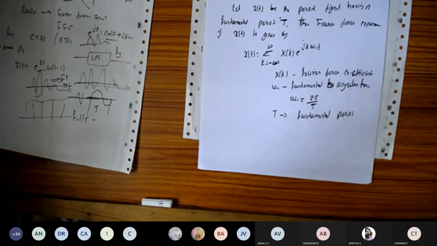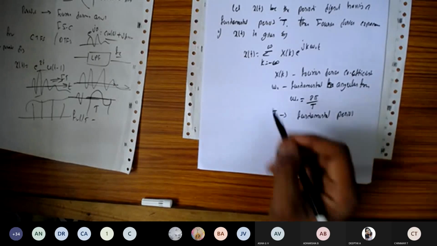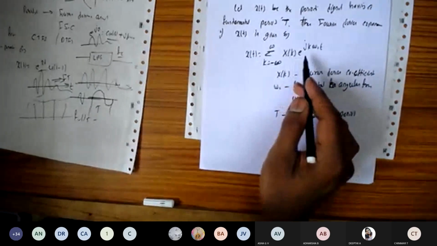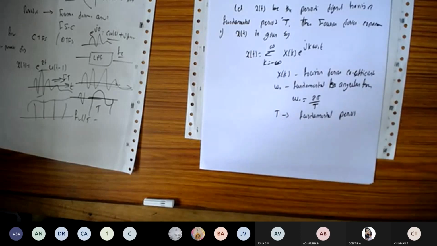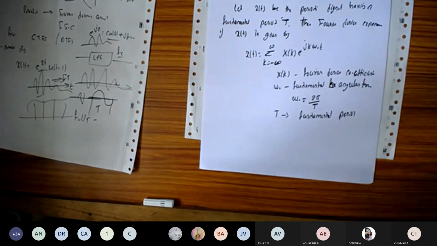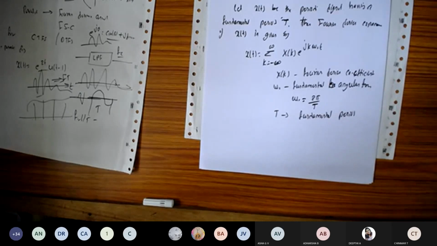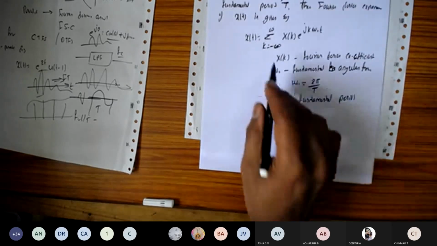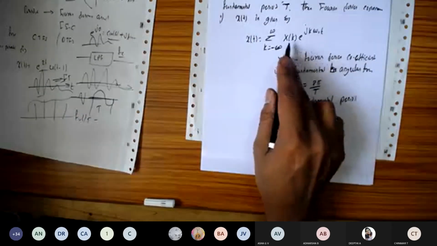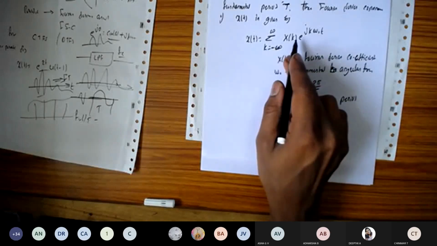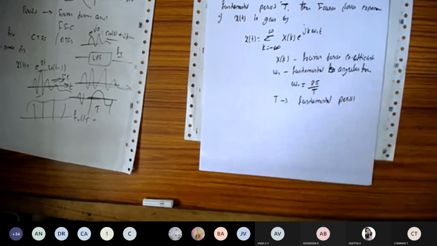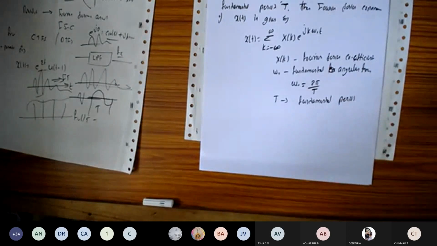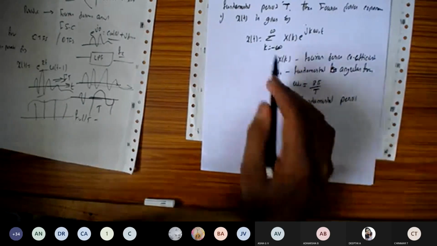So now what we are going to do is express the given signal x of t in terms of the Fourier series coefficient. We are going to find the value of x of k, which is called the Fourier series coefficient. We are going to substitute it in this expression and find out x of t. This is how we are going to express it.